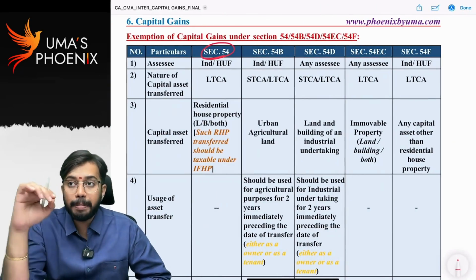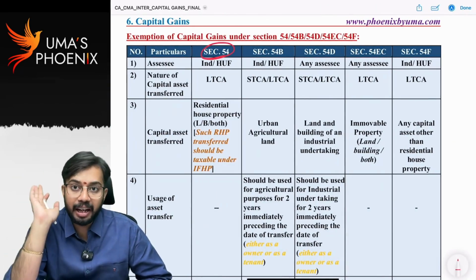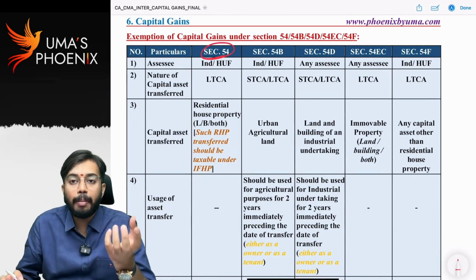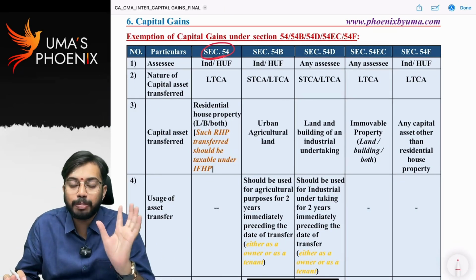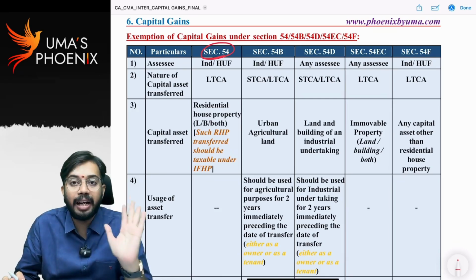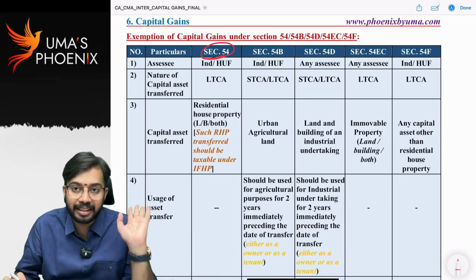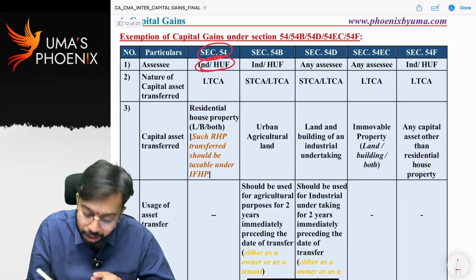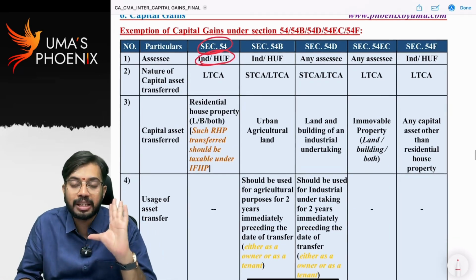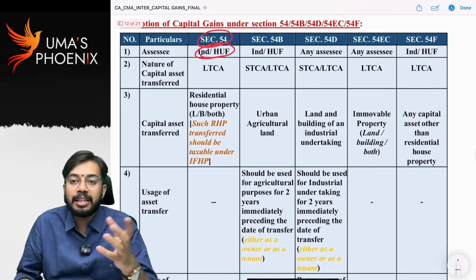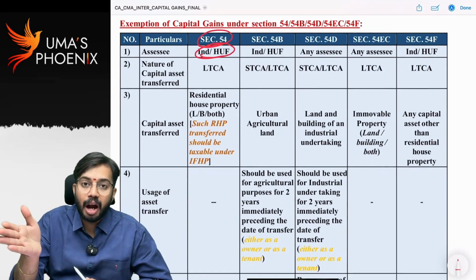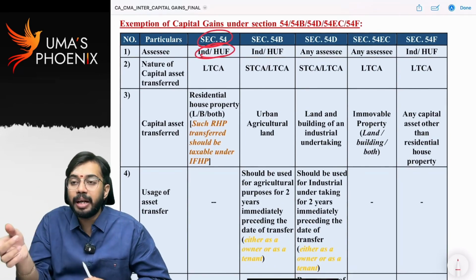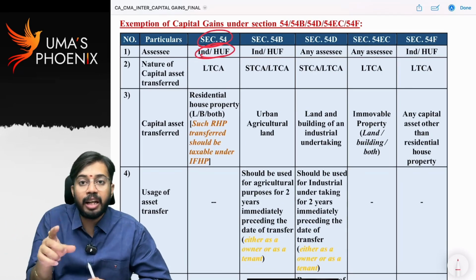Careful, many people claim exemption blindly. The moment they see amount is reinvested in new residential house property, they will claim exemption blindly without checking who is the assessee. The reason is only for individual or HUF, exemption under section 54 is available. That means let's say company is selling a building and company reinvested that money received in a new building.